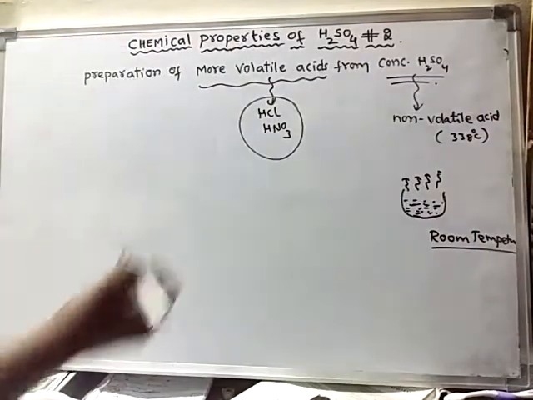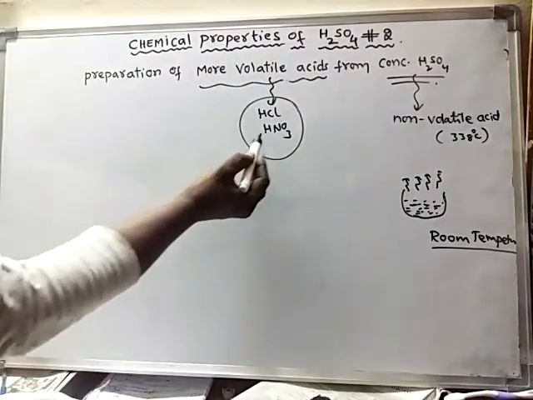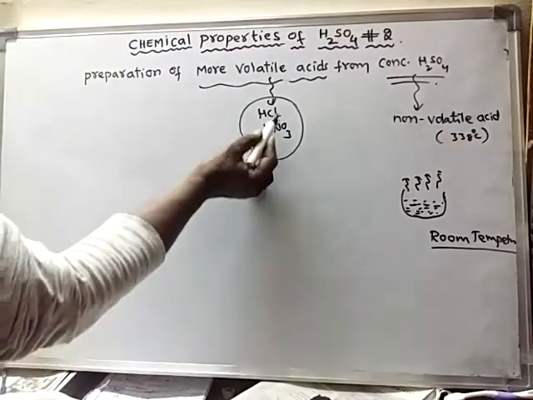So how can more volatile acids be prepared from concentrated sulfuric acid? These acids can be prepared from their salts.